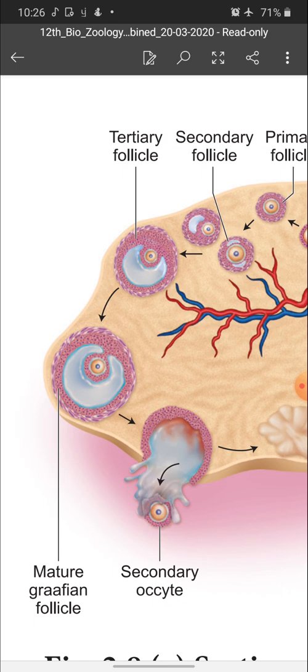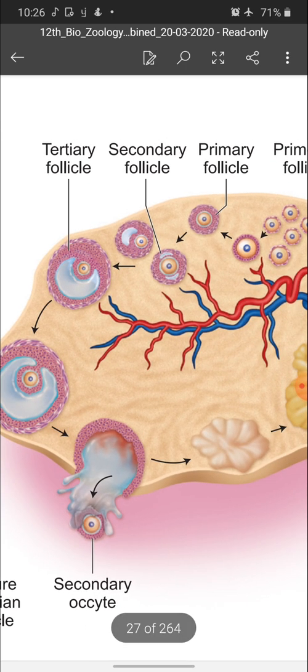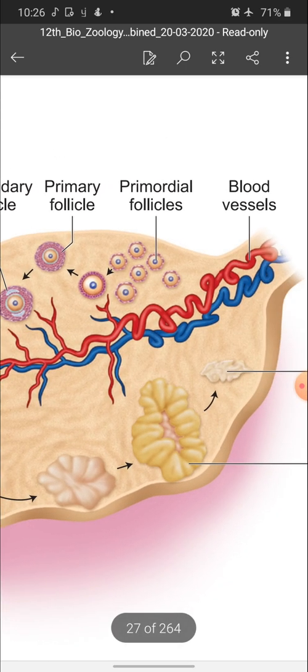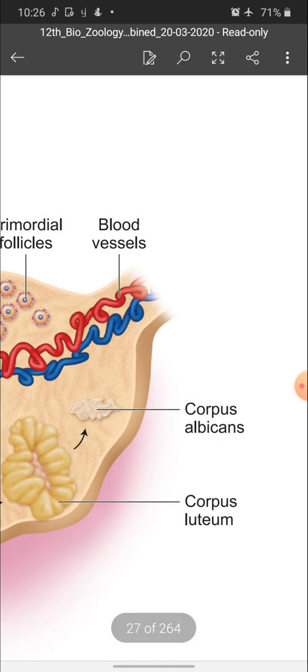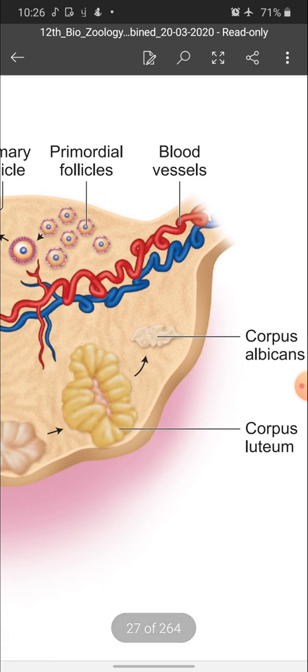After ovulation, that means release of the egg from the Graafian follicle, this empty Graafian follicle converts into corpus luteum in case of fertilization. If there is no fertilization, corpus luteum converts into corpus albicans. These are the cyclical changes that take place inside the ovary.